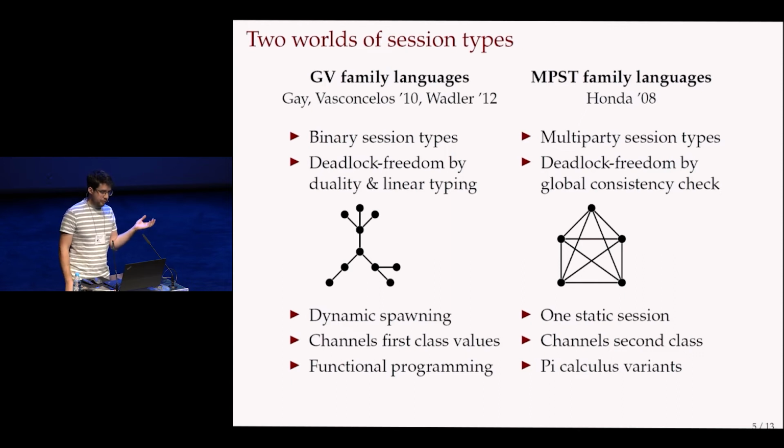In GV, it's all embedded in a functional language, whereas the multi-party languages are usually some kind of pi calculus. So in this work, we want to combine the two to get all the strengths of the left, but also the more expressive session types of the right. And we call that combination MPGV.